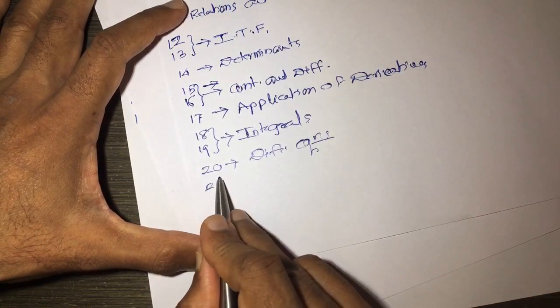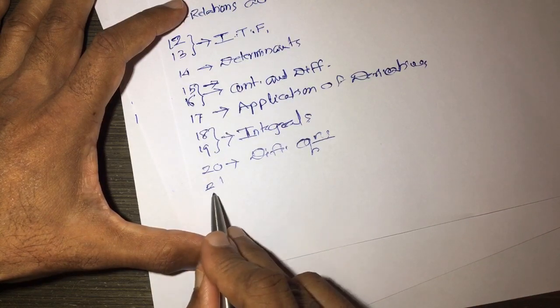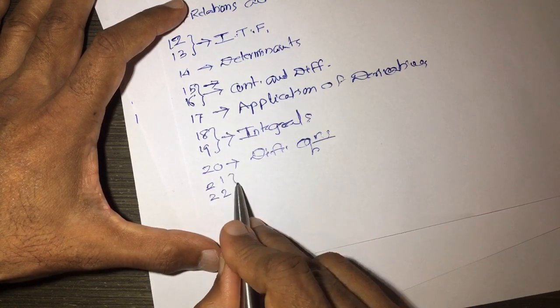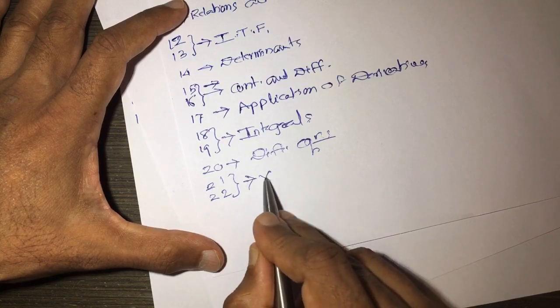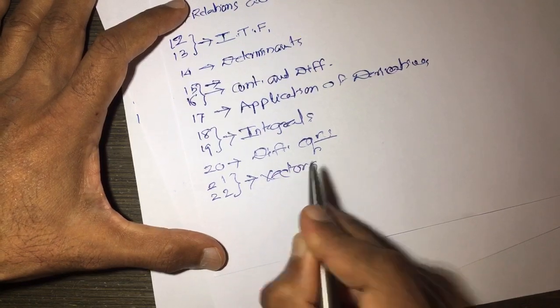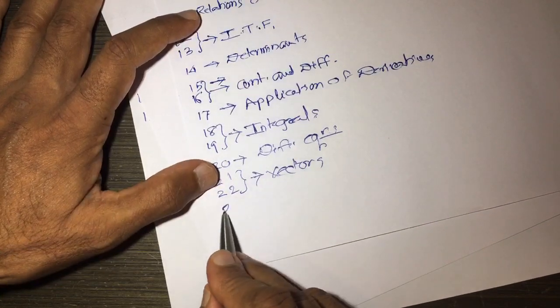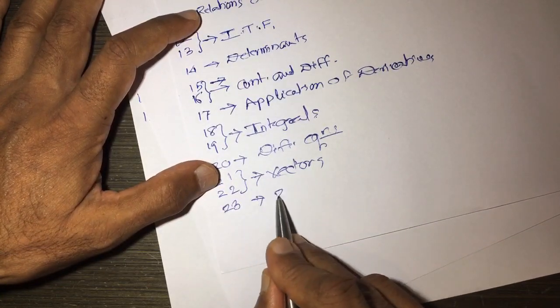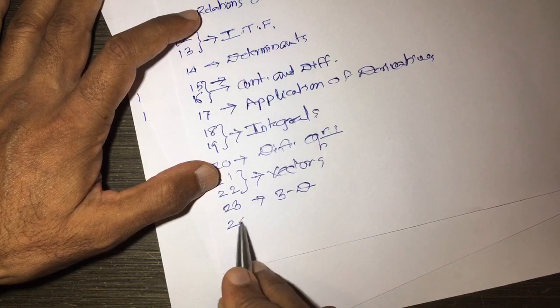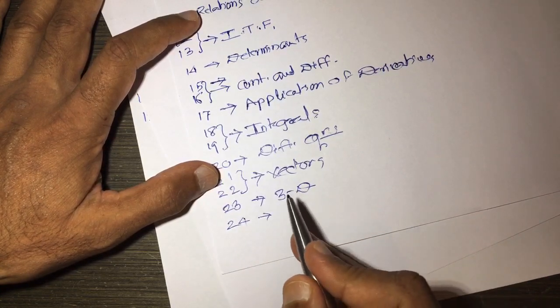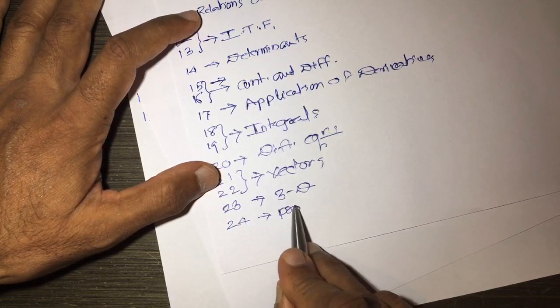Question number 21 and 22, two questions on the same chapter, vectors. After that, question number 23 is on 3D, and question number 24 on probability.